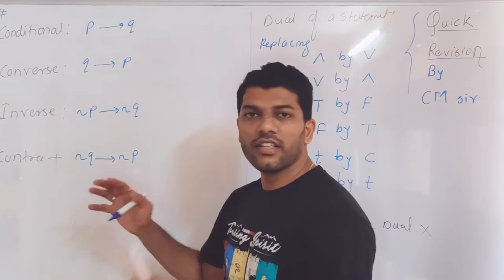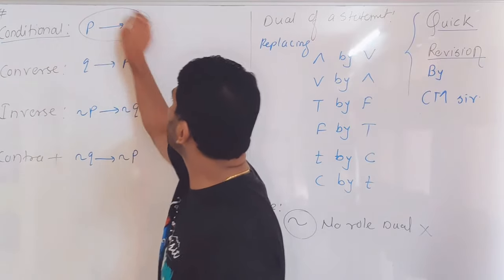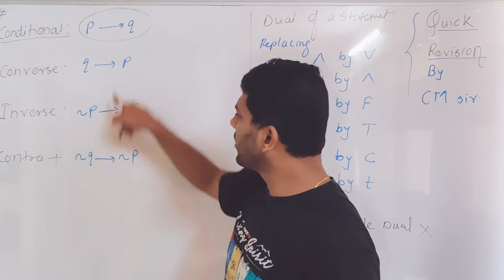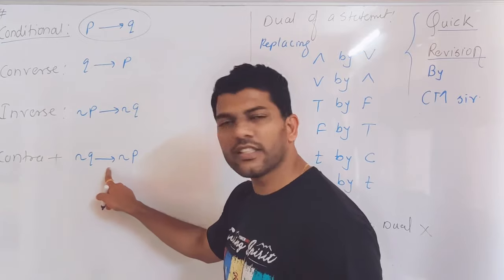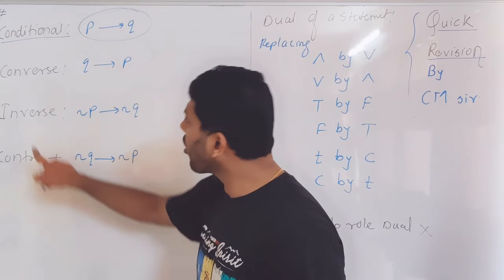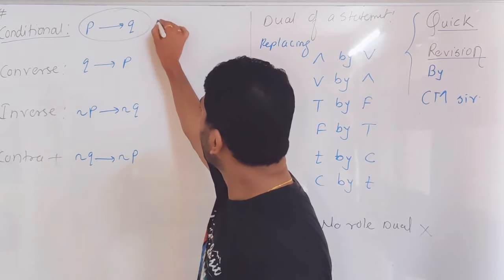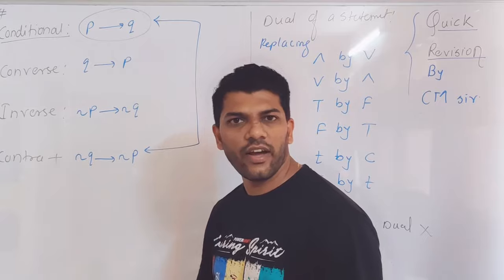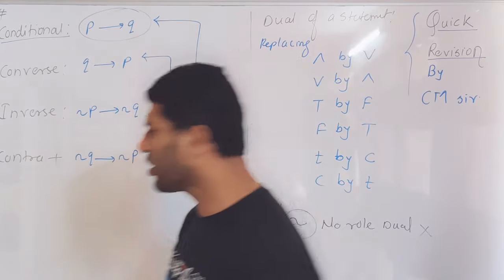So friends, this article belongs to the conditional statement. If this is the conditional statement, then this is its converse. Then this one is called the inverse of this conditional statement, and this is called the contrapositive of this conditional statement. Always remember, conditional and contrapositive are logically equivalent, and converse and inverse are also logically equivalent.